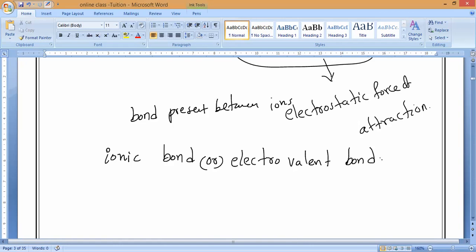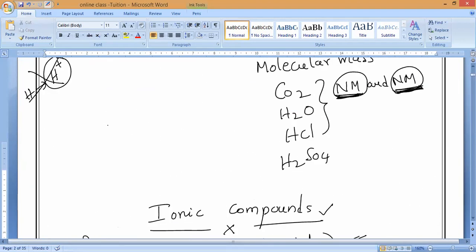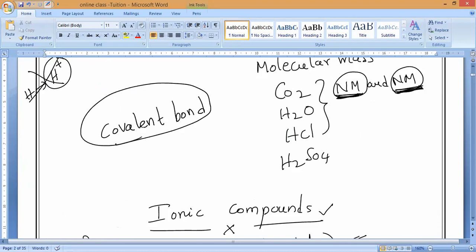Electrovalent. Understand, guys? The bond present between ionic compounds is the ionic bond. In the same way, the bond present between covalent compounds, what should we call it? Covalent bond. You should remember that.